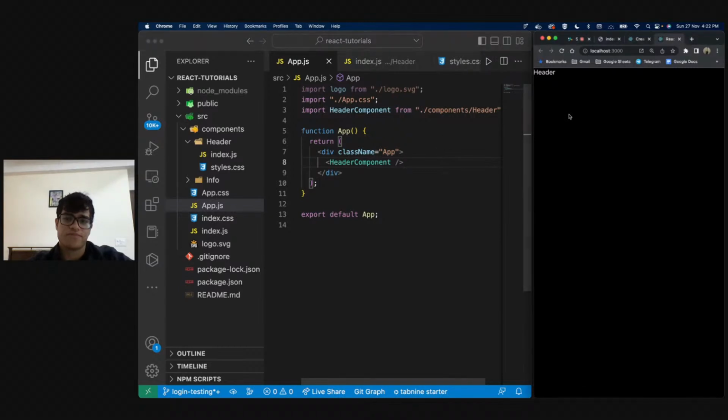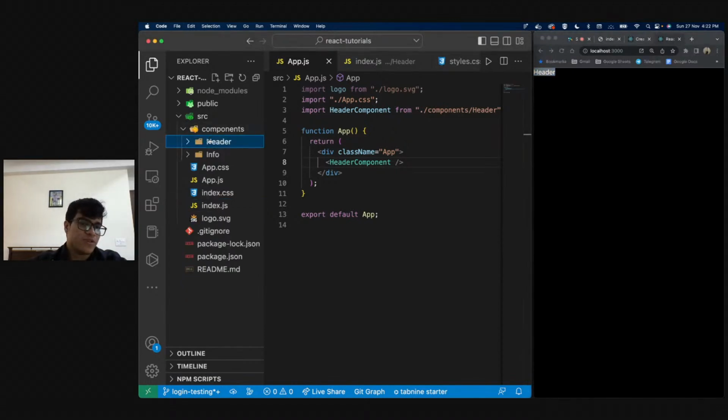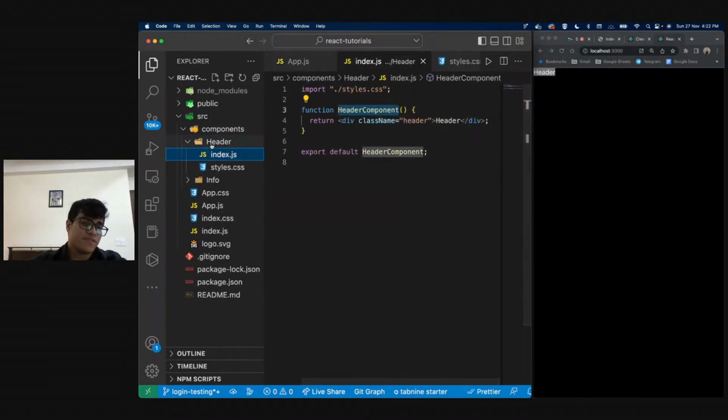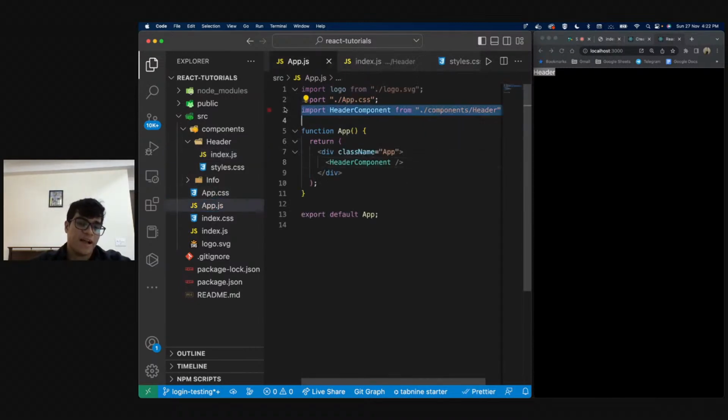Okay. So first things first, do notice that inside our app.js, now we put our header component. What is our header component? It is this inside our components folder, and in this components folder, we have the header folder, which contains our header component, right? Inside our header component, it is nothing but a function called header component, and it is returning this div of the header, right? And it is being exported. So why is it being exported? It is being exported because we wanted to import it in our app.js and then use it inside our app.js.